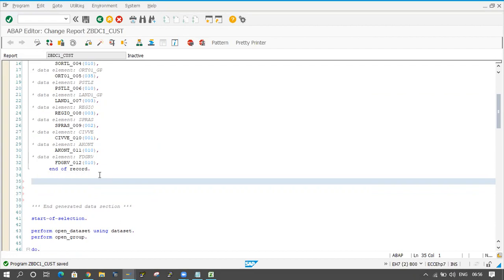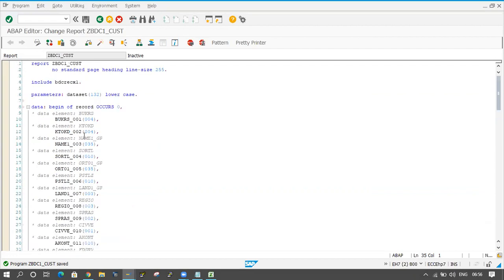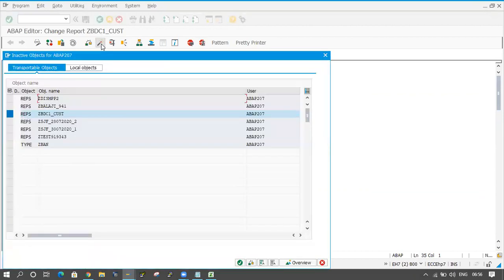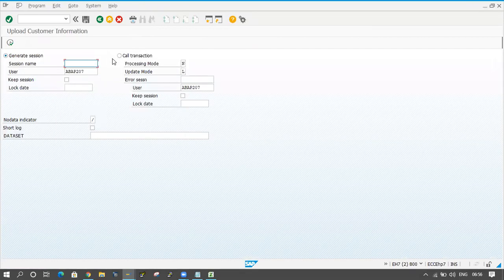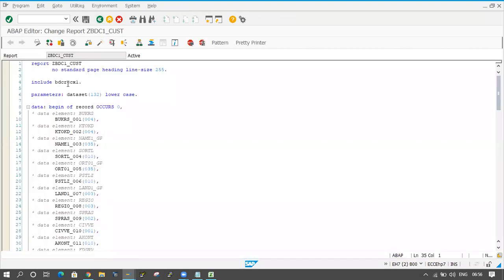First of all, here one parameter is coming. I'm just activating the program here and executing. Okay, fine, understood. Here an include is coming, that is why it is going to one more screen.